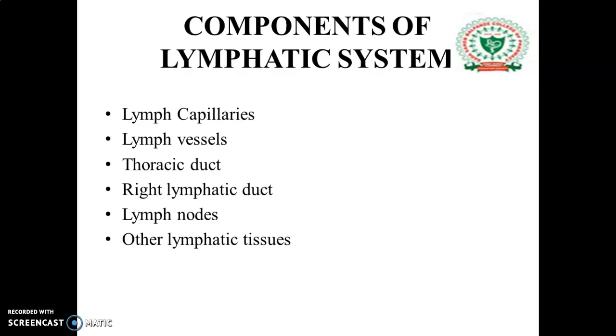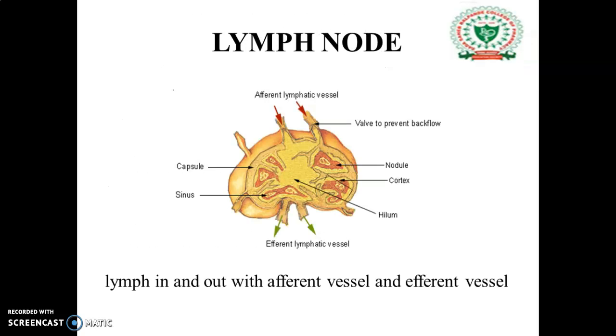Next, the thoracic duct and right lymphatic duct are responsible for draining the lymph or fluid into the left and right innominate veins respectively. Then the lymph node. The lymph node contains two types of vessels, afferent and efferent vessels. These vessels are responsible for carrying the lymph into the lymph nodes and away from them to the body. These lymph nodes are present in the groin, leg, axilla, thorax and abdomen regions.